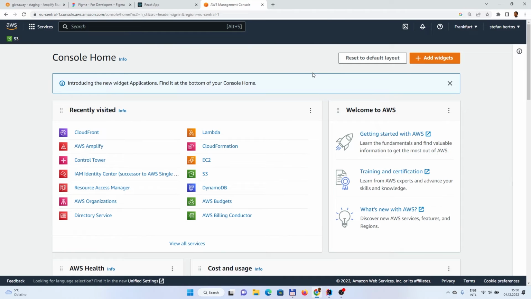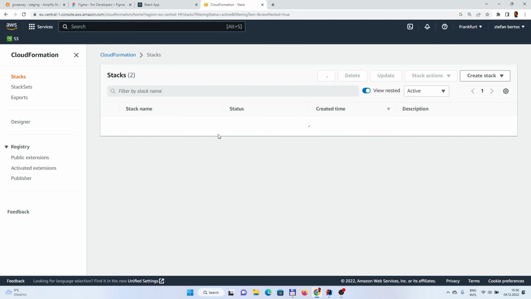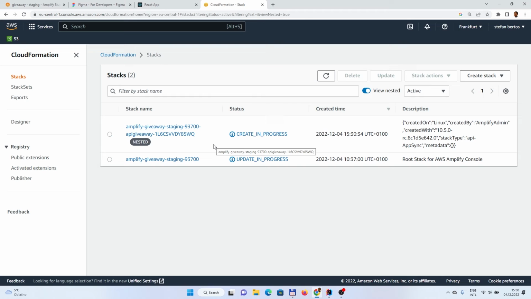So if you want to see what is going around, you could type CloudFormation into the search, and there you should see the stacks or the automation which is currently in progress. For example, you see there are 2 stacks in progress.